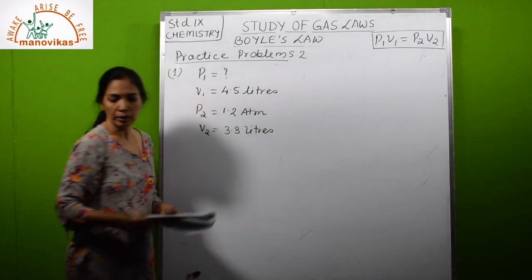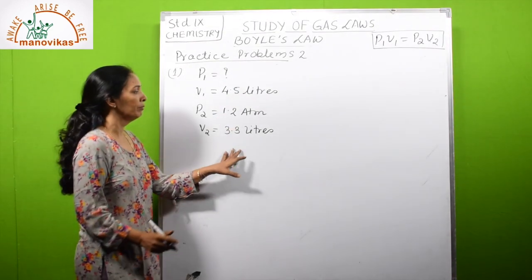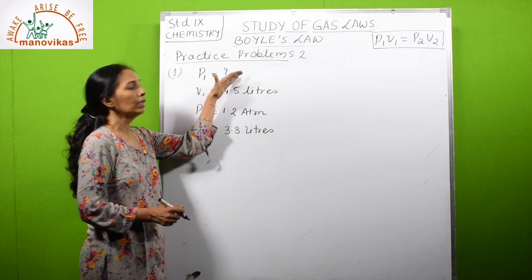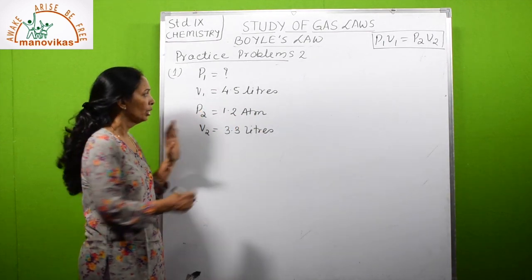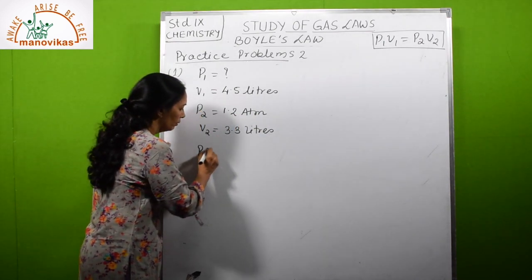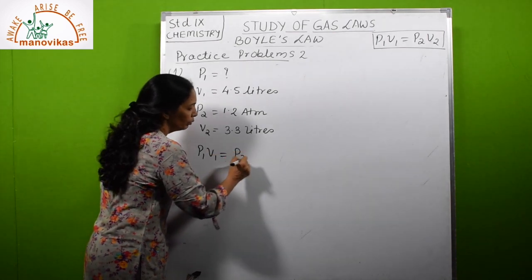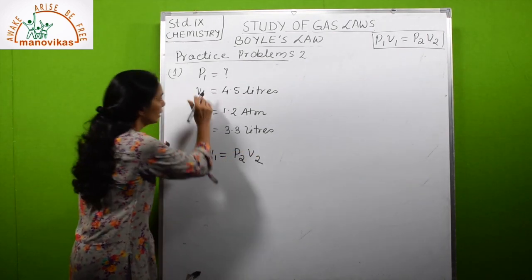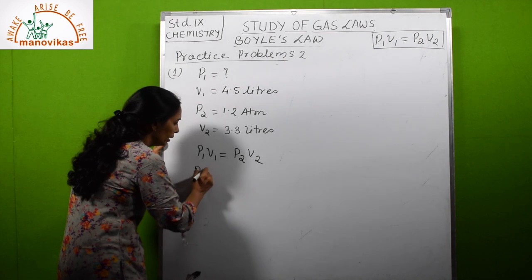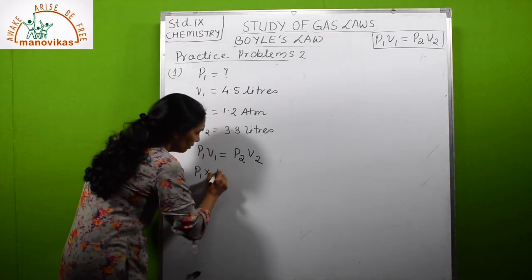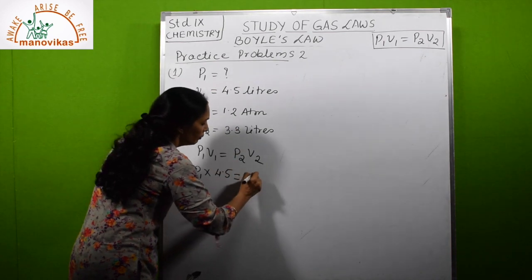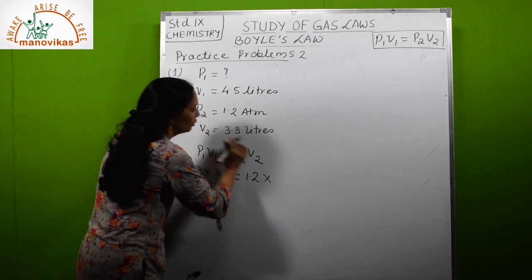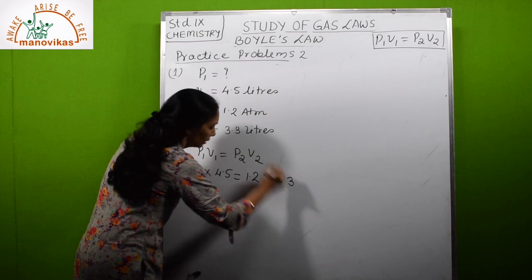Now see here, for the pressure, whatever unit is given for the known, for the unknown also you have to report in the same unit. Same way, P1V1 is equal to P2V2. Substitute the values. P1 is unknown, V1 is 4.5, P2 is 1.2 and V2 is 3.3.